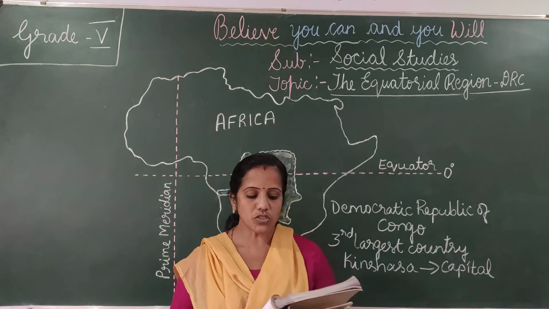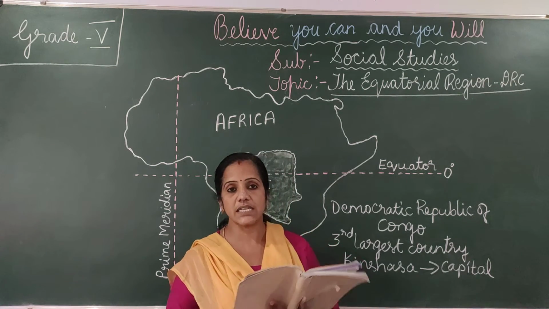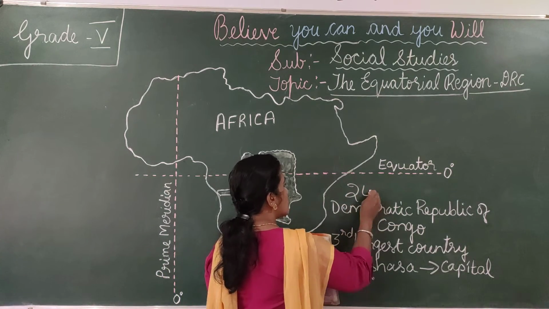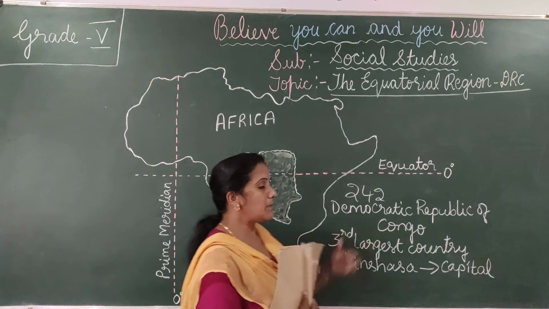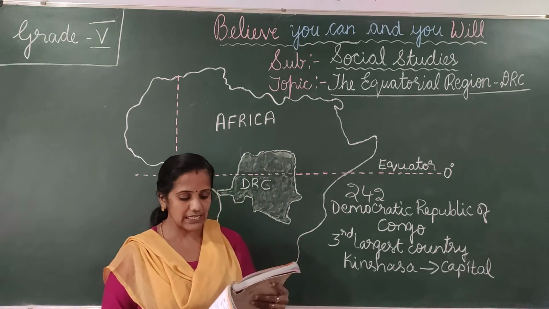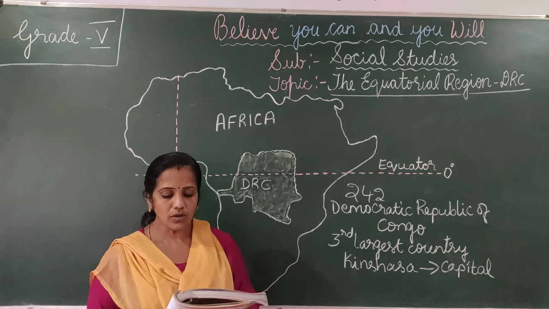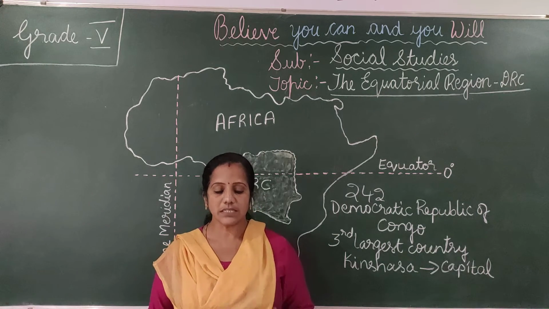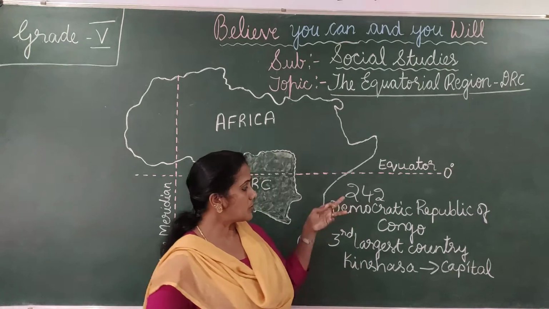There are about 242 languages spoken in the Democratic Republic of Congo. But out of these, only Kikongo, Lingala, Shilumba and Swahili have the status of national languages, not all 242.